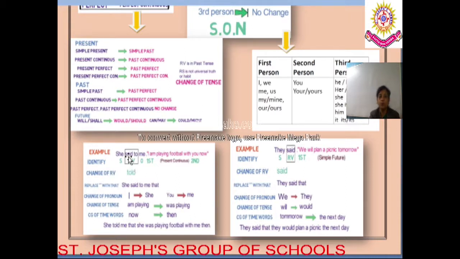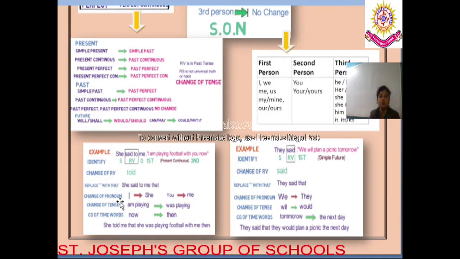Now what is the reporting verb? Over here the reporting verb is said to. So now said to will get changed to told as per the chart that I have mentioned above. That said to converts to told. So here the change of reporting verb is done. What is the third step? The third step is replace with that. So now here we have replaced it with that. She said to me that. So now what we have done? We have removed the inverted comma and replaced it with that. This is also done. Now what is the fourth step?